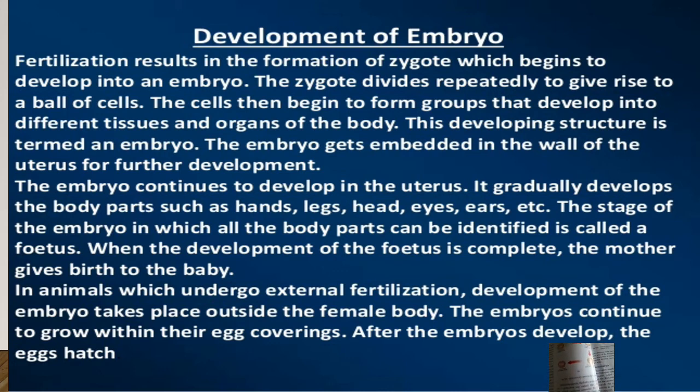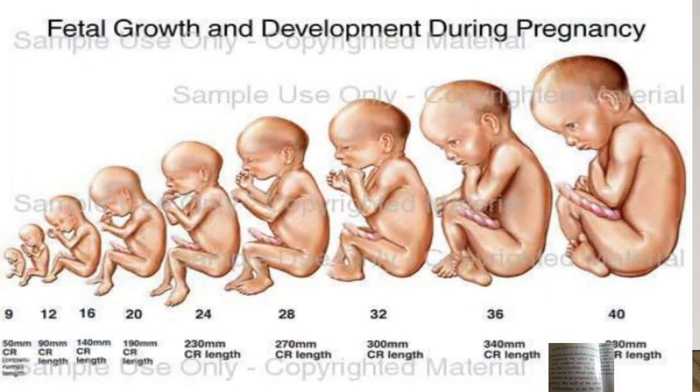Non-identical twins develop from two ova maturing at the same time, and identical twins are formed when a fertilized egg divides into two and then forms the same cells. After that, identical twins are developed. So this is the fetal growth and development during pregnancy.